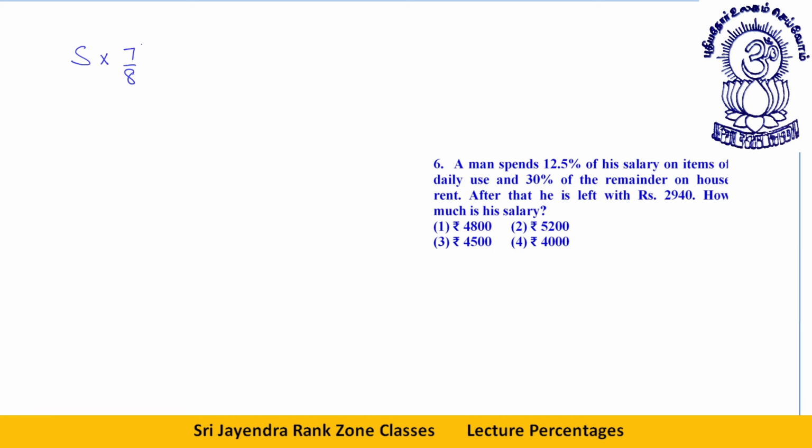And 30% of the remainder on household. Now see, this much is remaining. 1 by 8 is spent, since 12.5 means 1 by 8. Remaining is how much? 7 by 8. So out of this 7 by 8, he uses 30% of the remainder on house rent. See, of this, 30% is spent on the household. So how much is remaining? 70%.